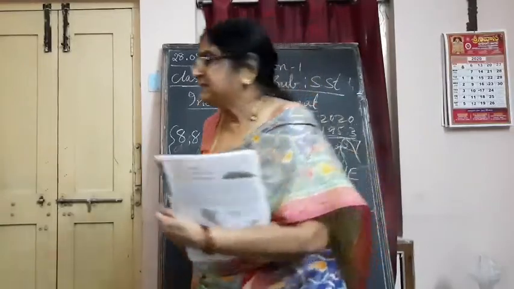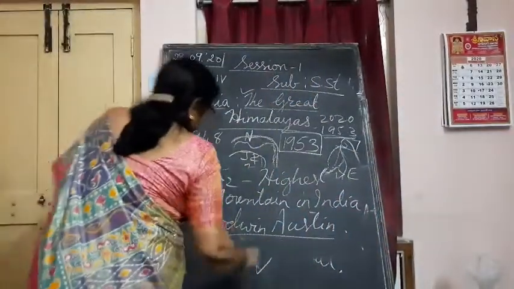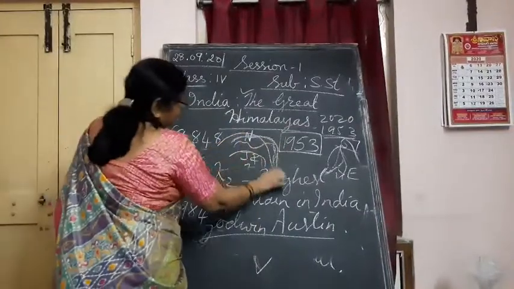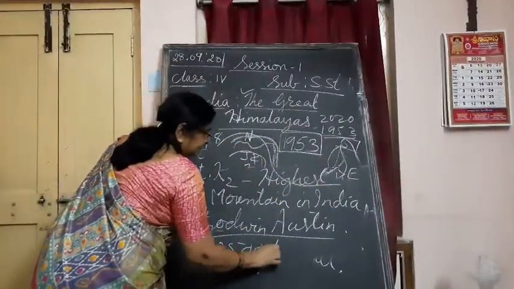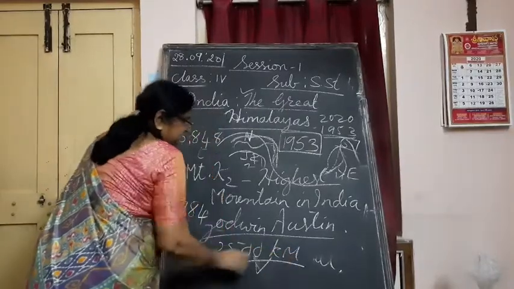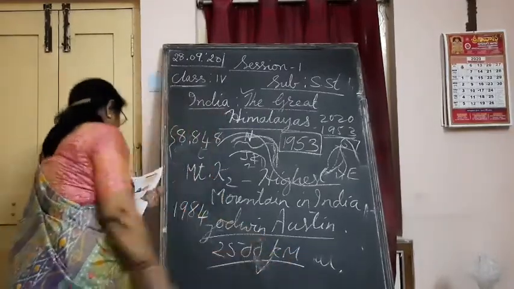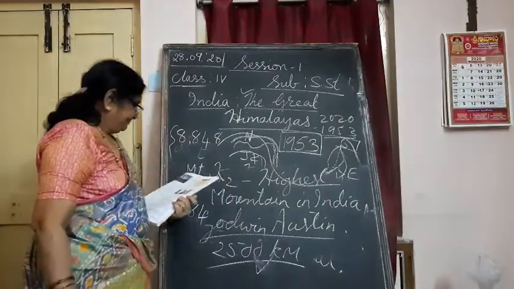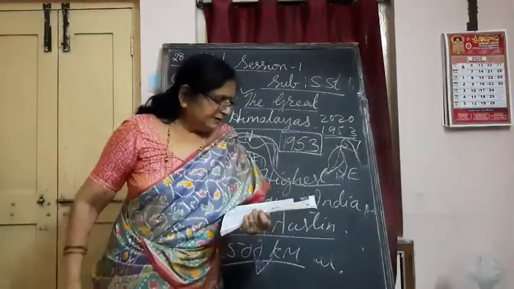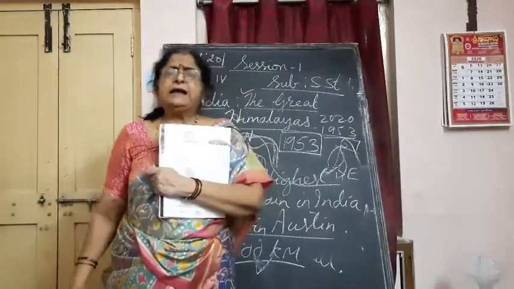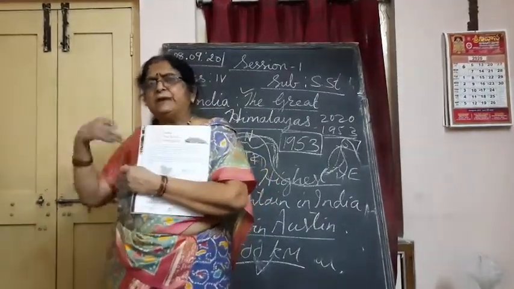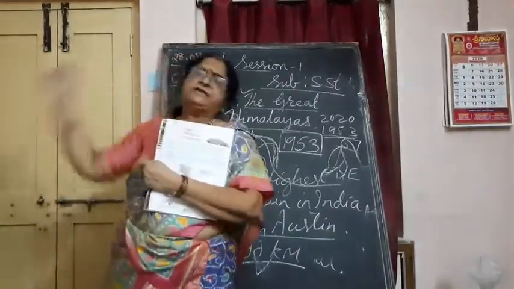Understand? How long are they stretching in India from here to here? 2,500 kilometers, children. Their stretch is 2,500 kilometers from east to west of northern India. The Himalayas, we cannot say they are the same length, same height everywhere.